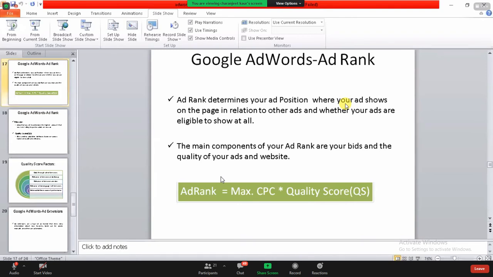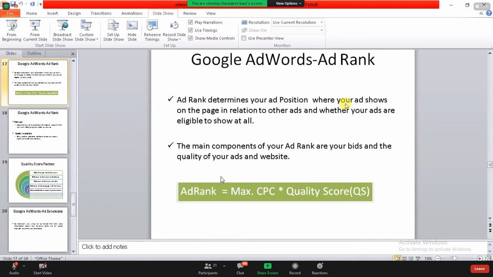Also in Google Ads itself, they have some metrics. If you want to rank your website higher, two things you need to do. First is your maximum CPC. CPC, I hope you know now, cost per click. So the maximum bidding you are giving, like if your competitor is giving 120 rupees per keyword.